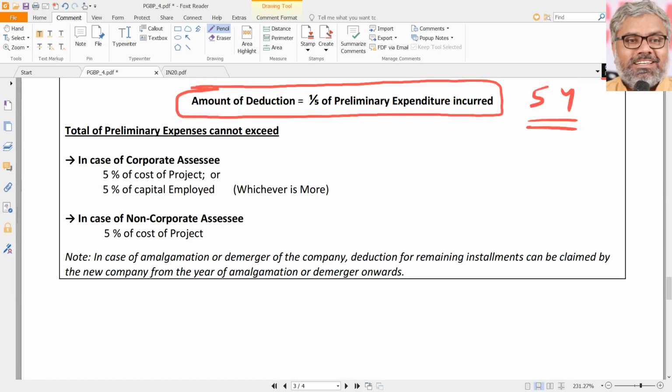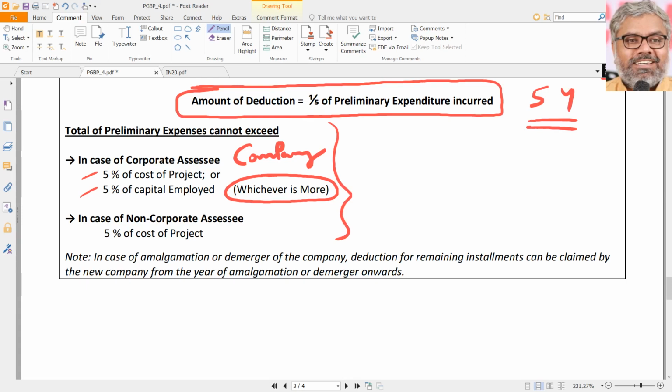But the law did not stop there. It has further put certain conditions. What are the conditions? The total of preliminary expenses cannot exceed how much? 5% of the cost of project or 5% of the capital employed, whichever is more. For whom? For corporate SSE. Corporate SSE means we are talking about companies, naturally. For companies, 5% of cost of project or 5% of capital employed, whichever is higher, is going to be the maximum amount of preliminary expenses that is restricted to. But that amount is not allowed as deduction. Once it is restricted to that amount, 1/5 of that is allowed as deduction.